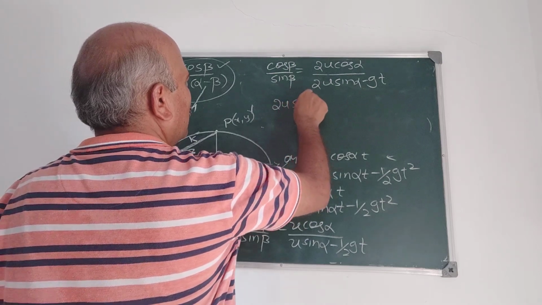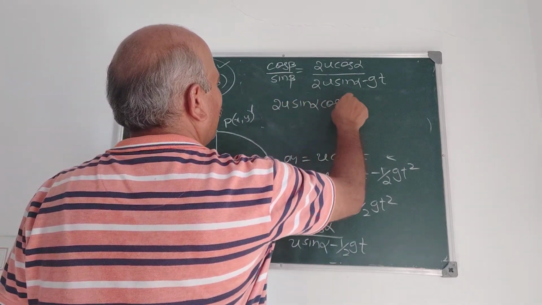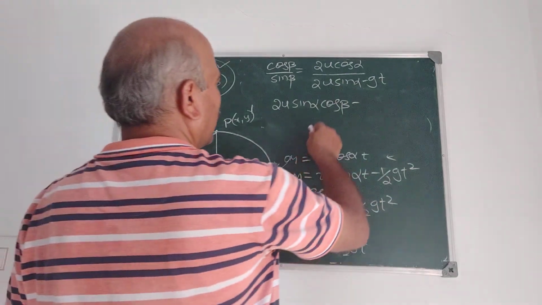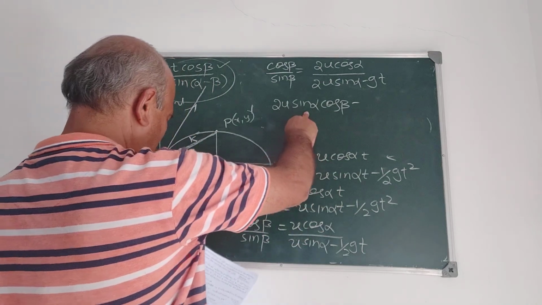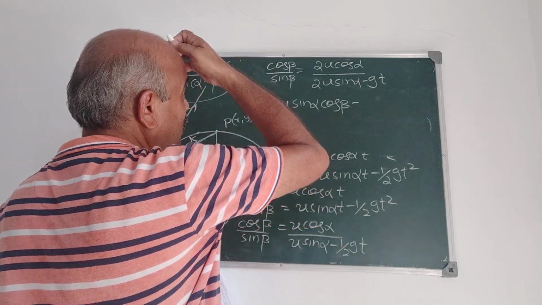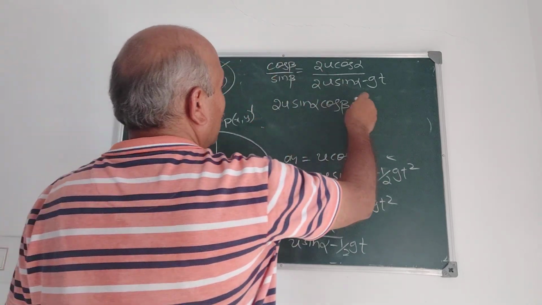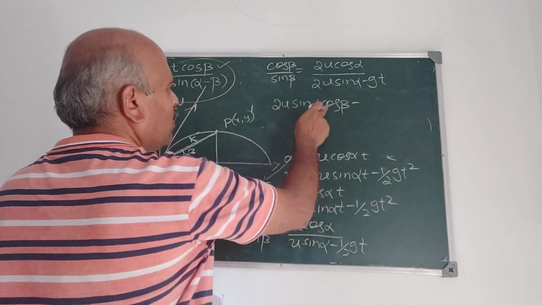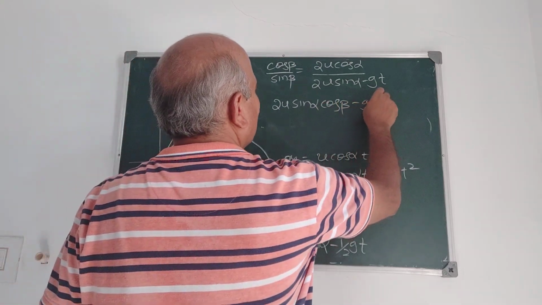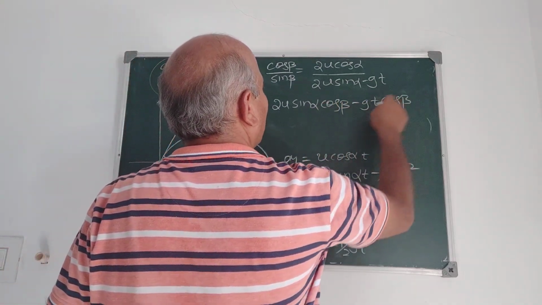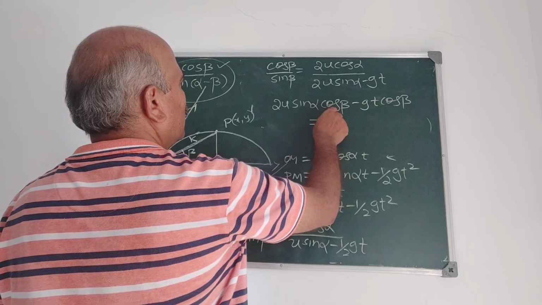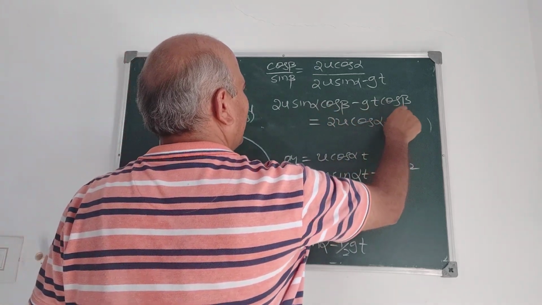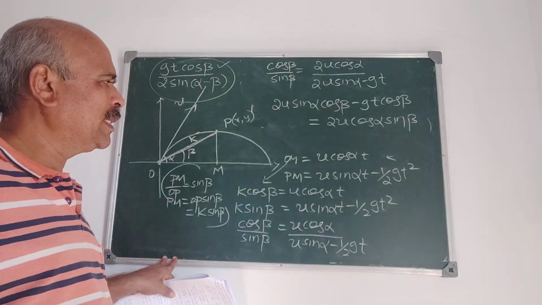2u sin alpha cos beta minus gt cos beta is equal to 2u cos alpha sin beta.